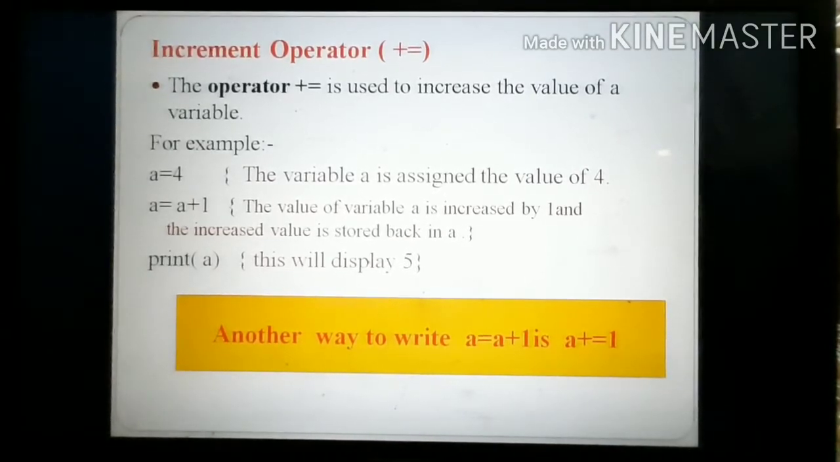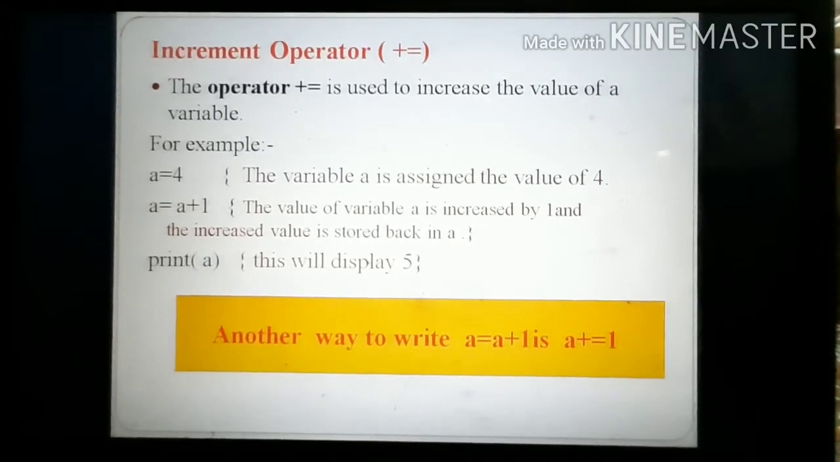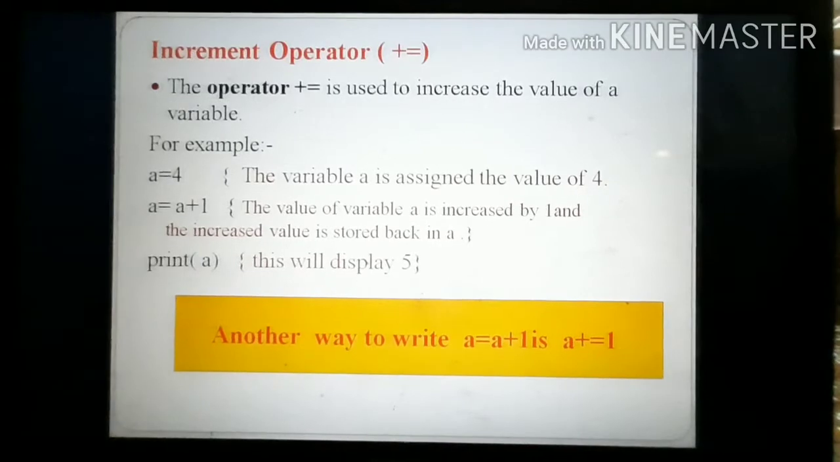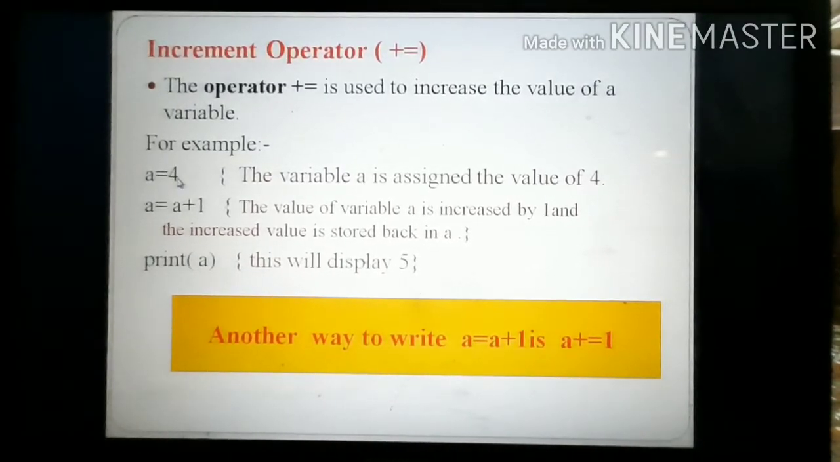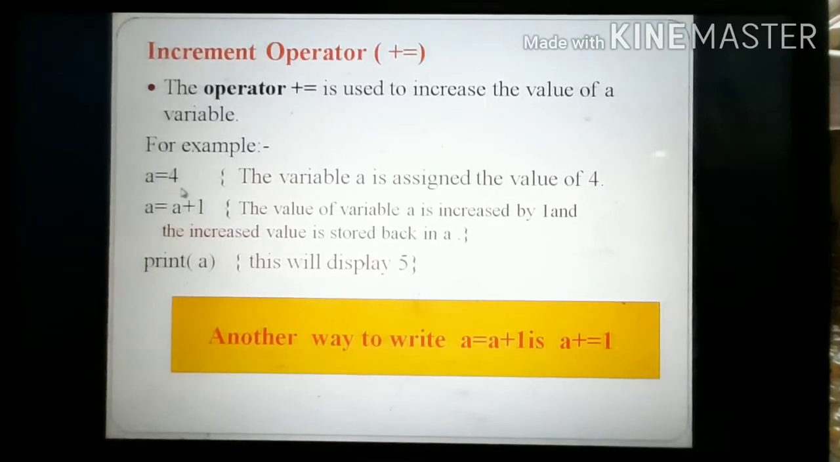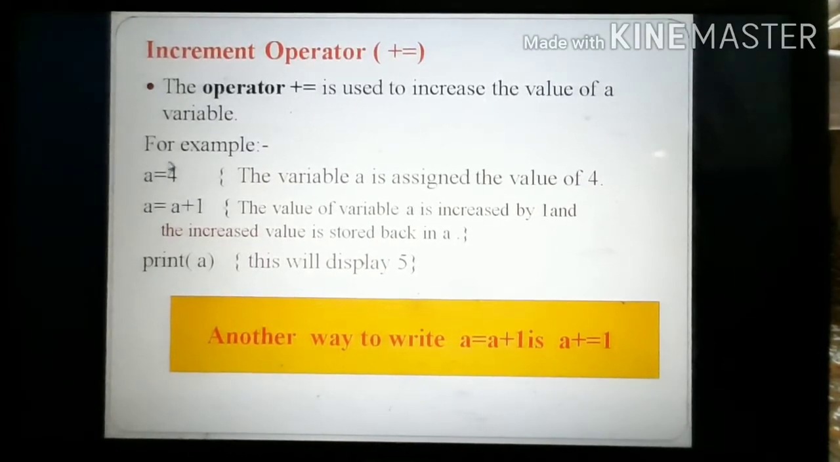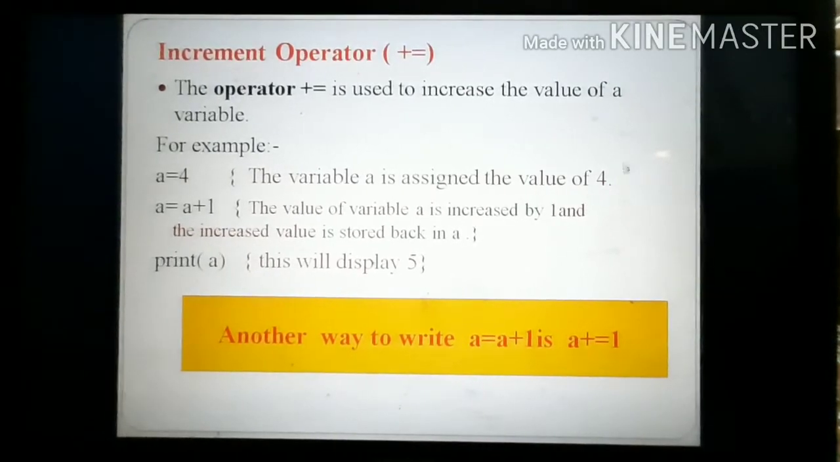If you want to add 4 to the variable, it can be increased depending on the value you provide in the variable or in the expression. For example, a equal to 4. What is the meaning of this statement, student? Remember, a is the variable, and a contains the value 4. This is the assignment operator. The variable a is assigned the value of 4.